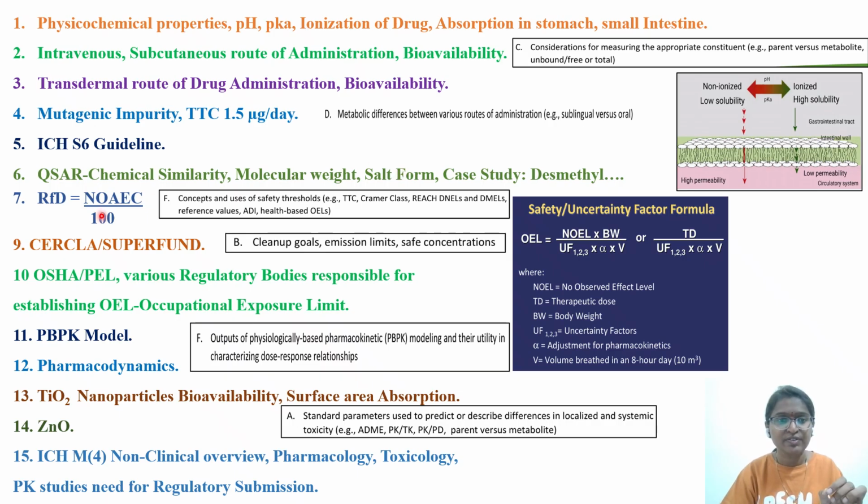Another question was relative to RfD. In the case of the US regulatory agency, you have the US EPA RfD, oral reference dose, and the inhalation reference concentration, RfC. Similar to health-based exposure limits, we have RfD. Based on NOEL or BMD, considered as a point of departure, you will be calculating this RfD.